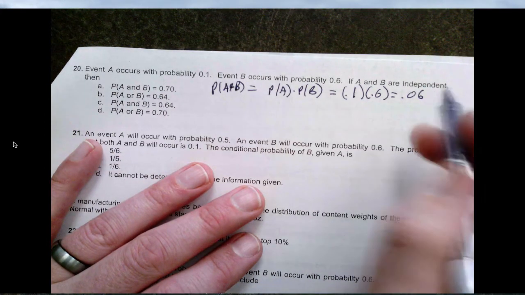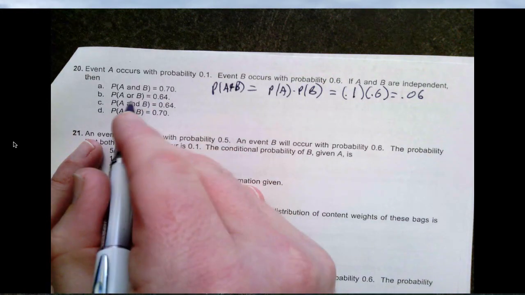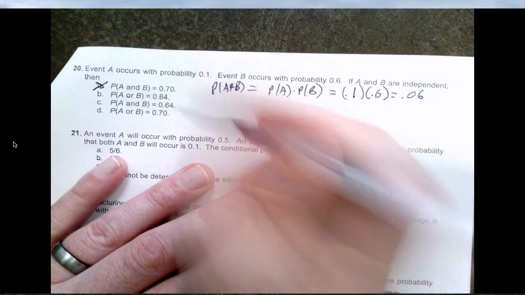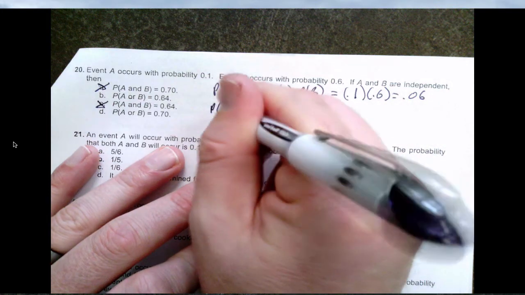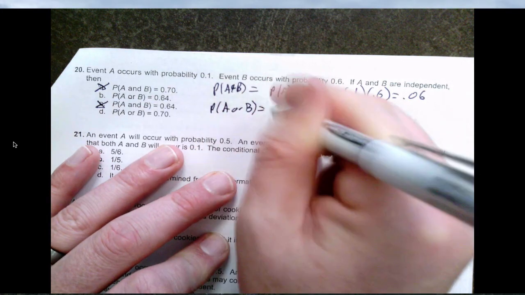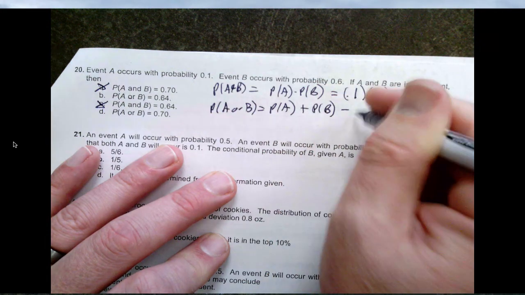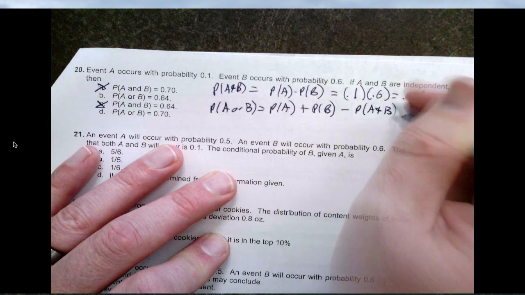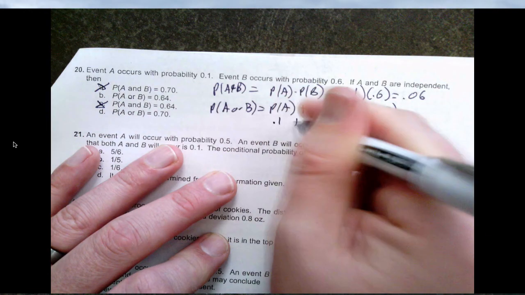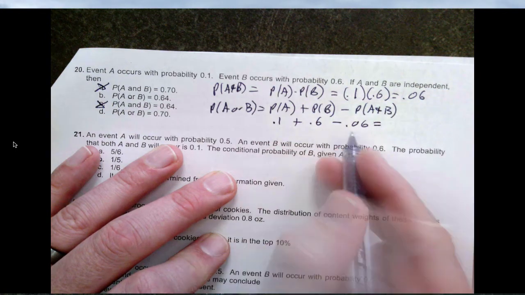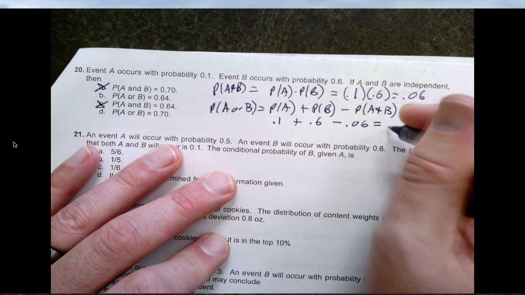All right, then, okay, here we go. The probability of A and B is 0.64. Okay, the OR: the probability of A or B is equal to the probability of A plus the probability of B minus the probability of A and B. So now we have 0.1 plus 0.6 minus 0.06. Okay, and that is 0.7. 0.7 minus 0.06 is 0.64. So B.